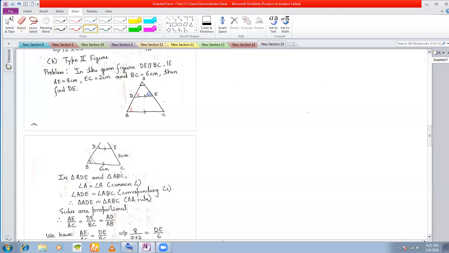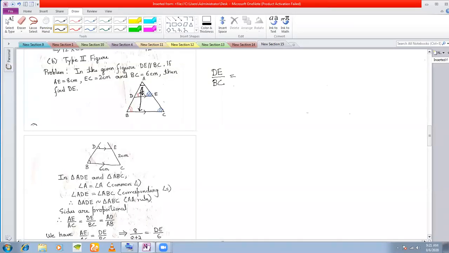Blue angles. Okay, now see. You have A as this black angle as a common angle, right? Now this black angle is common to this smaller triangle ADE and the bigger triangle ABC. Opposite to the angle A in the smaller triangle, you have the side DE. So I will write DE. In the bigger triangle, opposite to this angle A is your side BC. So I'll write BC. So I'm writing the sides of the smaller triangle ADE in the numerator. That is something that you have to maintain throughout.